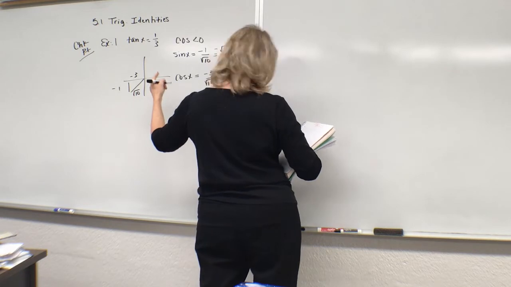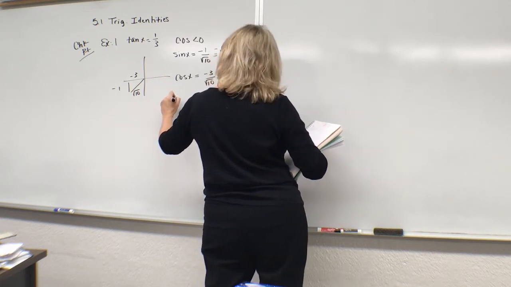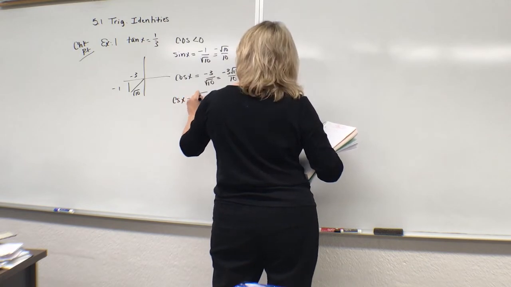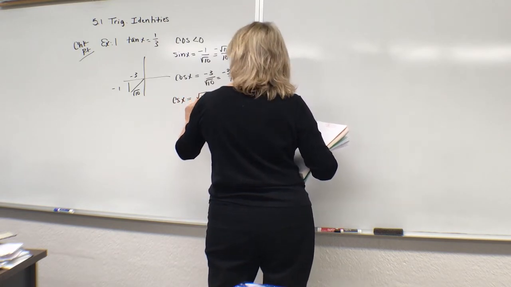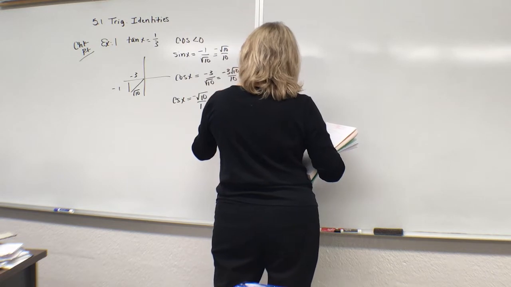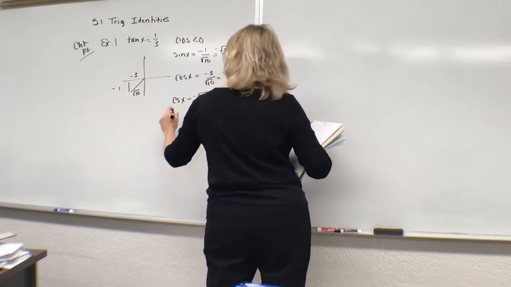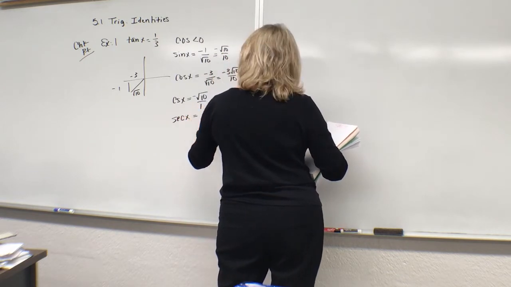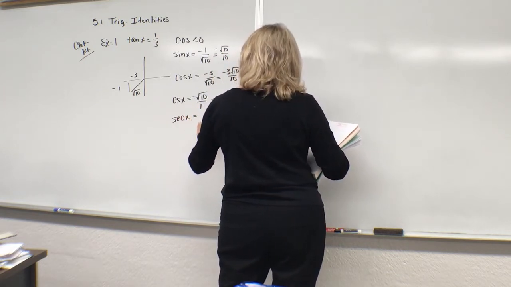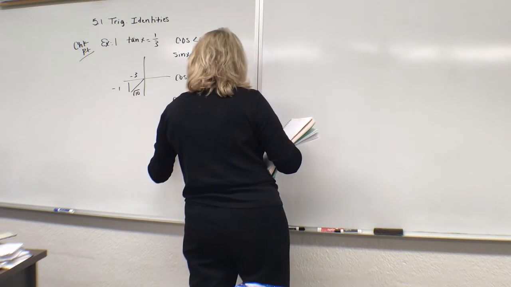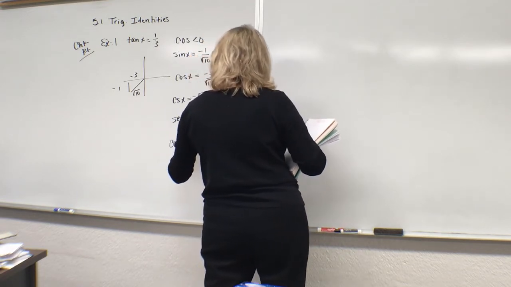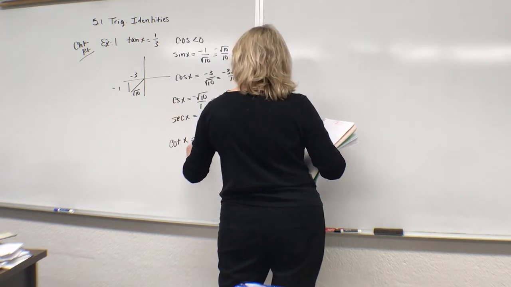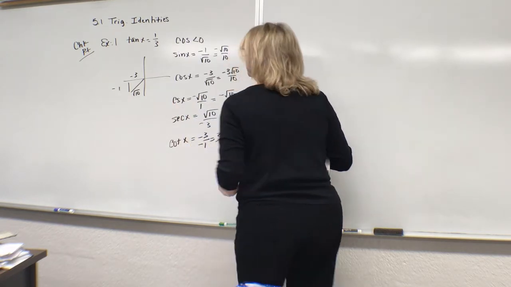We then have the reciprocals. We have cosecant, which is going to be hypotenuse over opposite, so that's going to be negative square root of 10. We also have secant, which is hypotenuse over adjacent. This then is square root of 10 over -3. And then we have cotangent, which is going to be adjacent over opposite, -3 over -1, and the ratio, of course, turning positive.